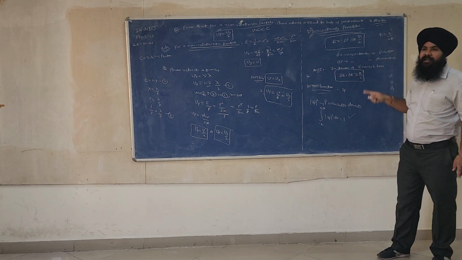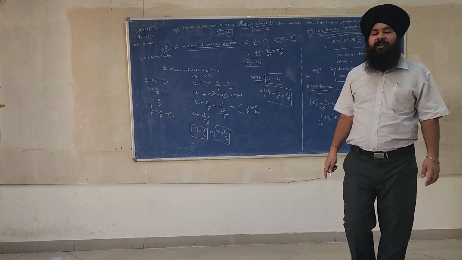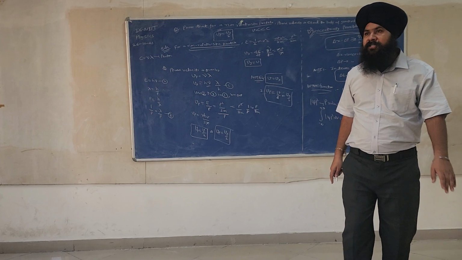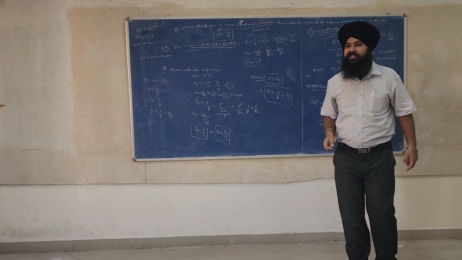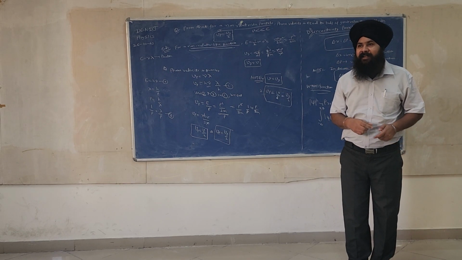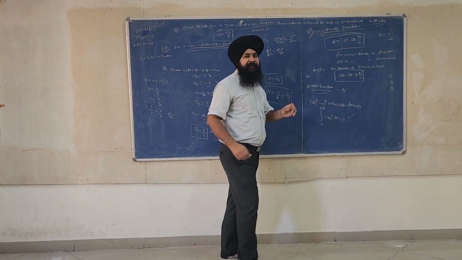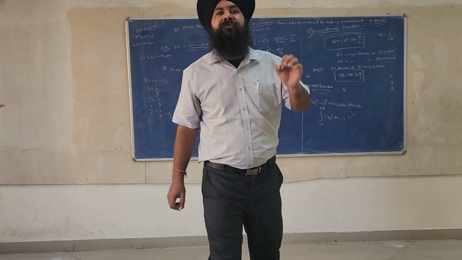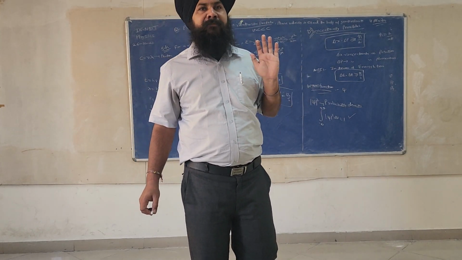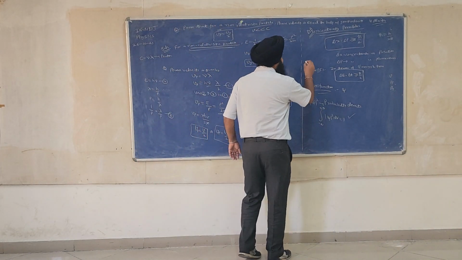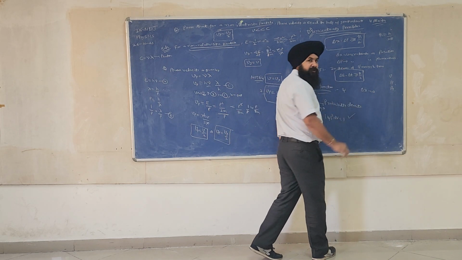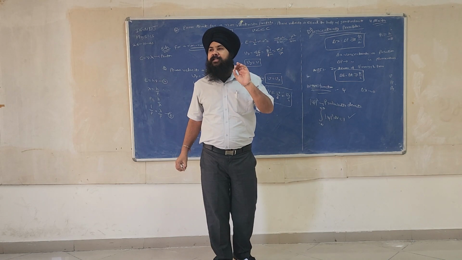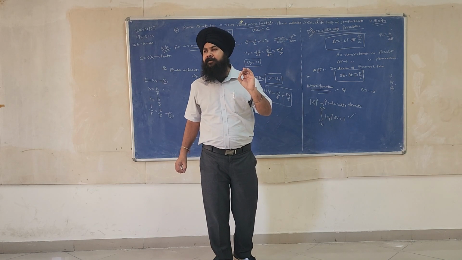And h cross is called the reduced Planck constant. What is delta x? Delta x is the uncertainty in the position, or error in the position. Let us say we found the position accurately. Then what's the value of delta x? Then delta x will tend to 0. For accurate measurement of position, delta x will become 0.